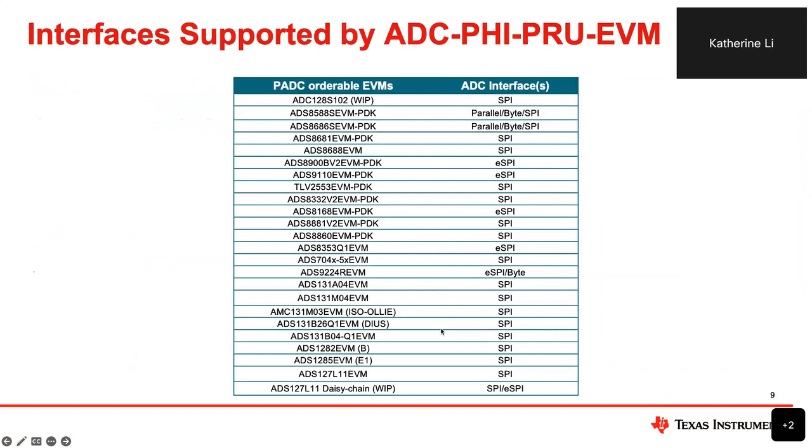As I mentioned, what you need is very simple: an MCU EVM, a docking board, and whatever ADC you need. The previous slide just showed the demos that are available today, but moving forward, we will support more ADCs, and based on your system requirements, you can always find one that works best for your system.